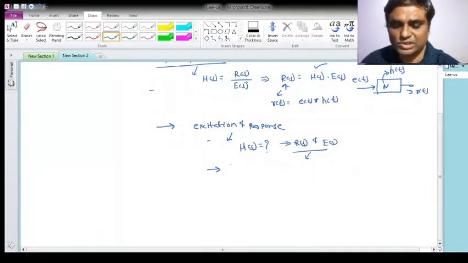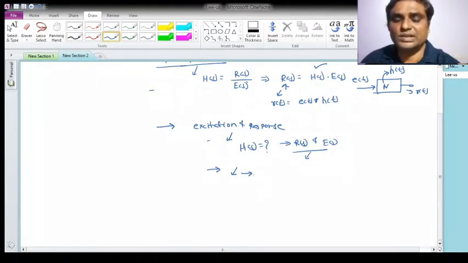So the first step behind this procedure: if someone has told you that these are the things and you should synthesize the network, meaning design a network, how do you start? The first question you should ask in your mind is, can I really synthesize the network? If you get the answer yes, that you can design the network, then you can proceed.